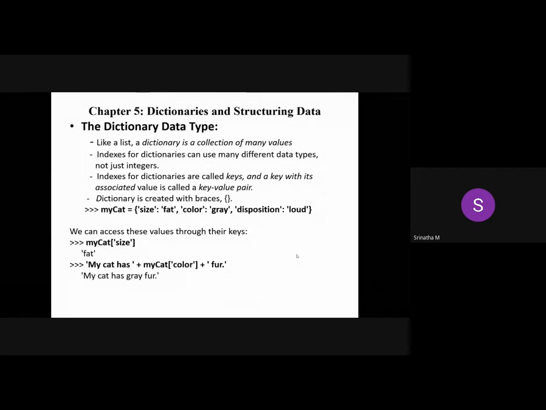As we know, there are mainly four different data structures. We already went through three different types of data structures. We started with the list, followed by sets, then tuples, which we discussed in the last class, and the final one is dictionaries. That is what we are going to understand today: how we can structure the data, how we can place the data, how we can access the data, and what the necessity or importance of this data structure is.